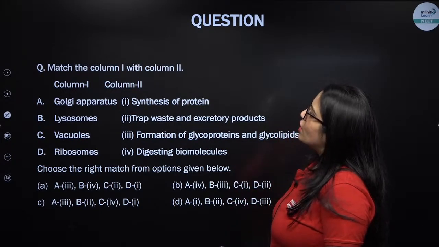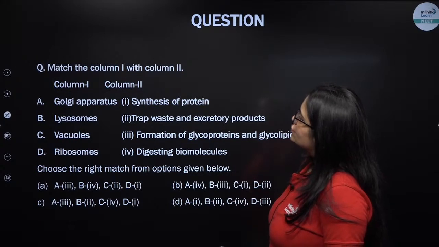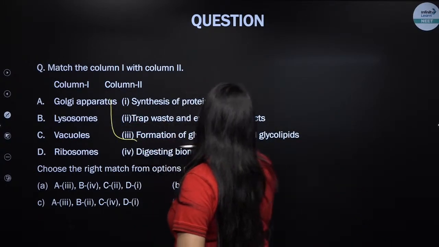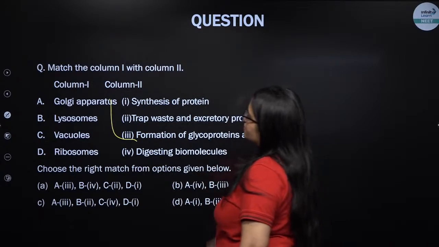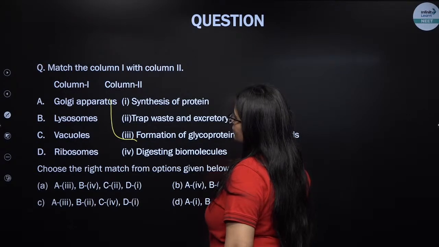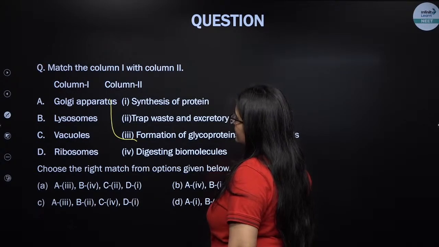So let me help you out here. Golgi apparatus. What is the function? Formation of glycoproteins and glycolipids. That means, my dear students, modification of the proteins and lipids. This is also one of the functions of the Golgi apparatus.